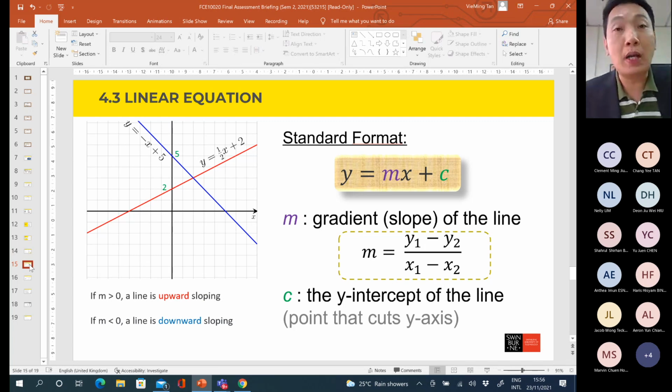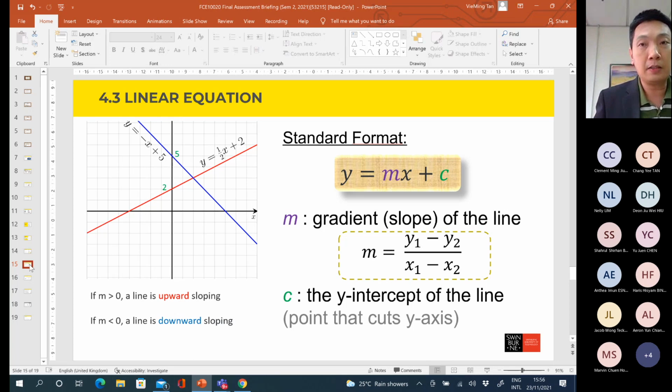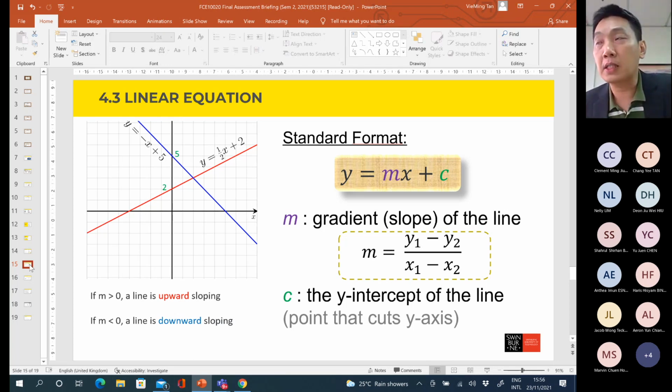Linear means straight line. There is a standard format of the straight line equation, called y equals mx plus c. This is the standard format of a linear equation. In order to form the straight line equation, you must know how to get the gradient value, which is the m. M means the gradient or the slope.